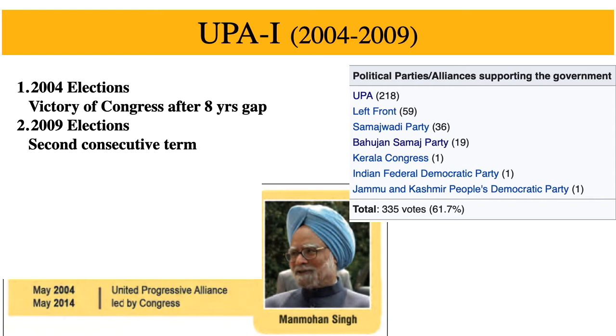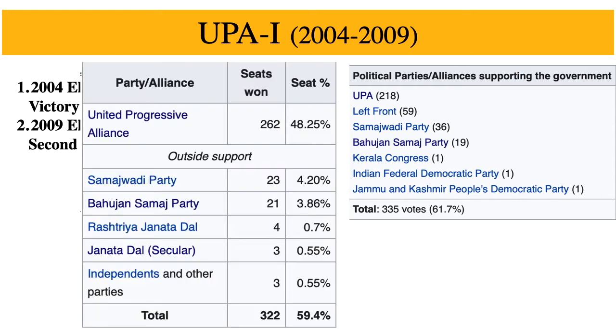Manmohan Singh, a very respected economist who had also served as finance minister earlier, was made the prime minister. After completing their 14th Lok Sabha term, the Indian National Congress-led UPA government also won the consecutive election, that is the 15th Lok Sabha elections as well, with 322 votes. The UPA alliance was given outside support by a few parties, which you can see in the table. You can also notice that although the total number of votes has reduced a little bit, the UPA votes have increased in the 2009 elections.